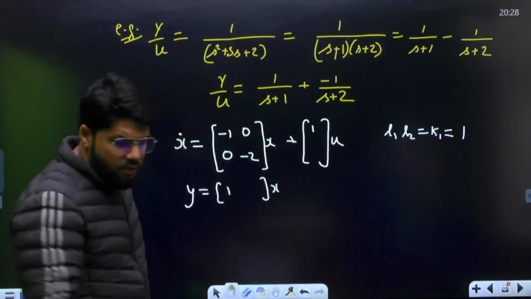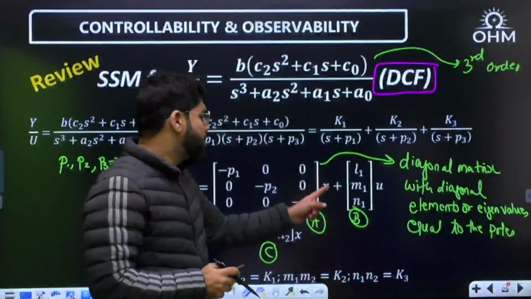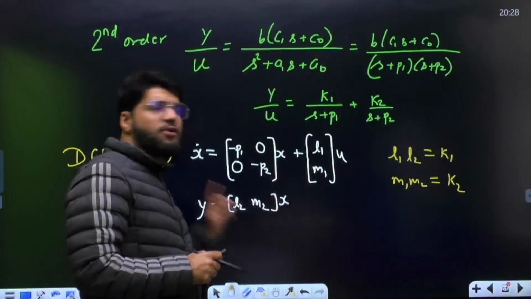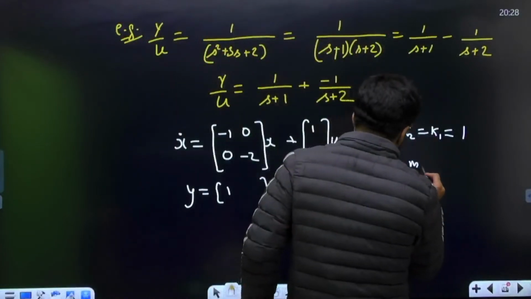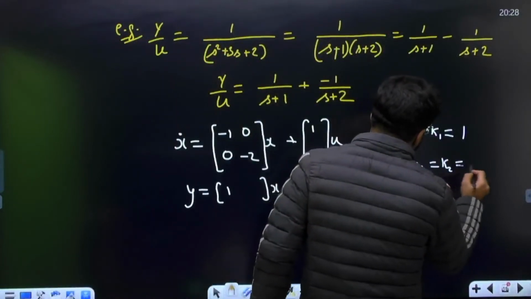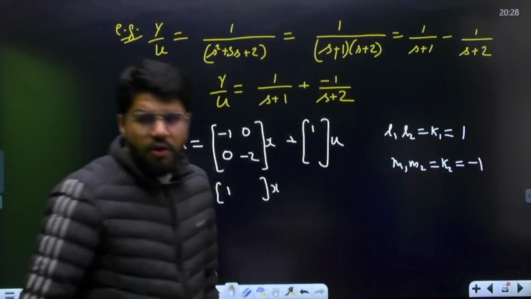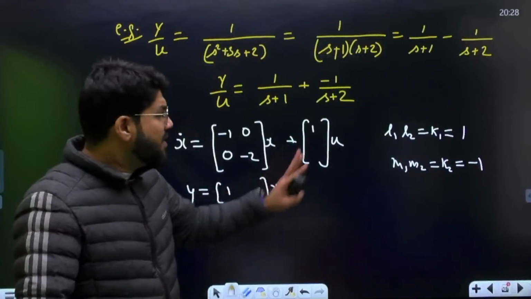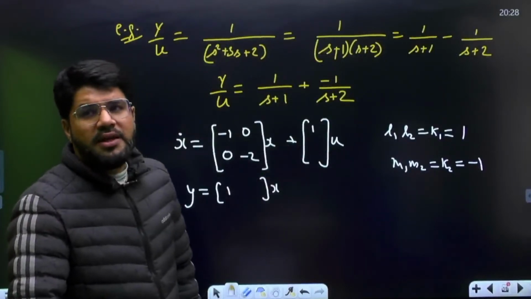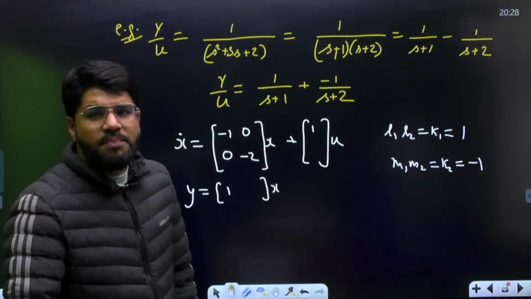Next element is M1, M2. The product of the second terms, M1, M2, should be K2. And what is K2? It is -1. So the product of them is -1, which means a plus and a minus: one of them plus, one of them minus.